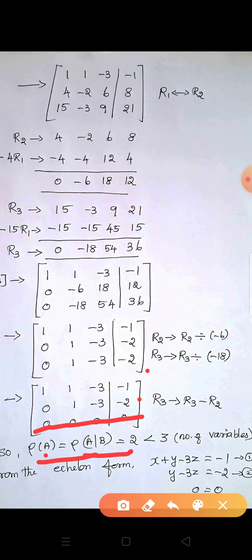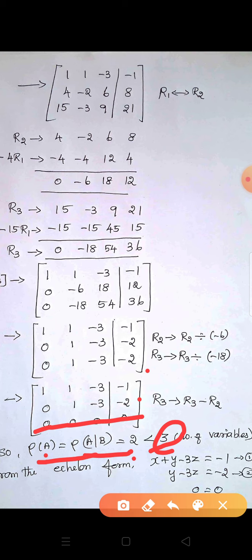First you understand, both ranks are equal. So the system is consistent. But the number of unknown variables, how many? That is 3. This is greater than the rank 2. So the system is consistent, but it has many solutions.